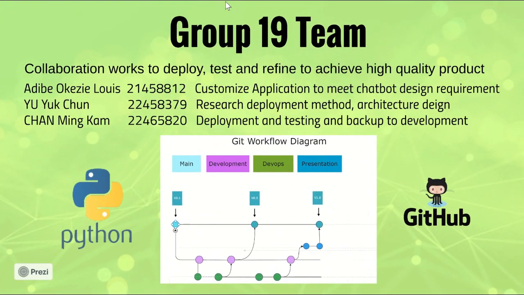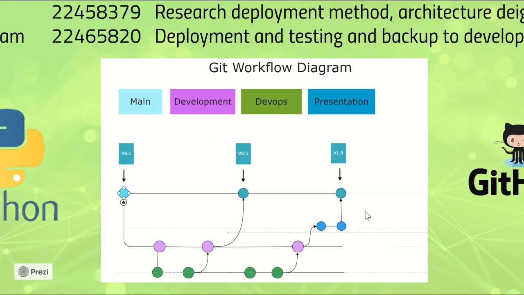There are 3 members in our team. Each member will have a different style. Mr. Lewis will help to customize the application to meet the chatbot's design requirements. Ms. Yu will help to research deployment methods and architecture design. Mr. Chen will help with deployment testing and batch up to the development.